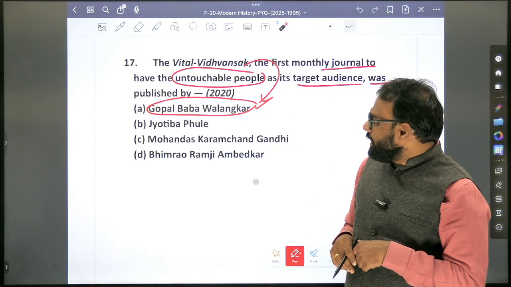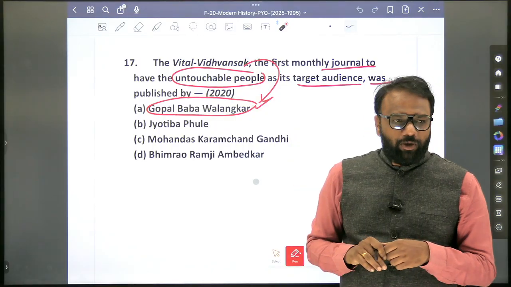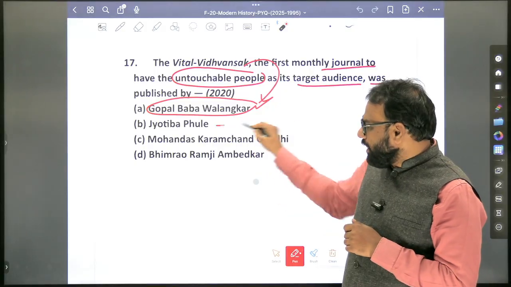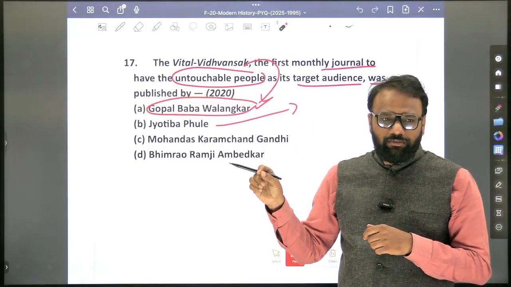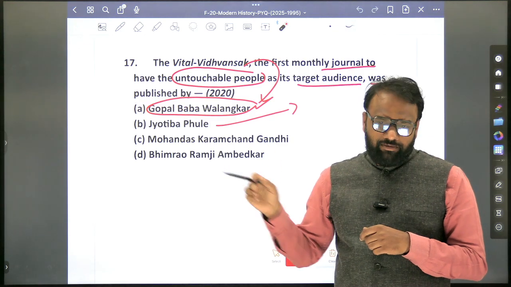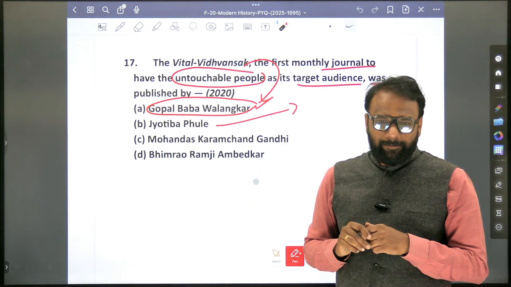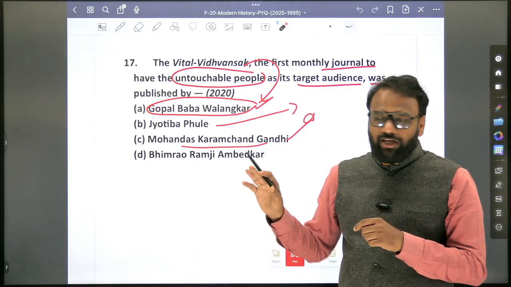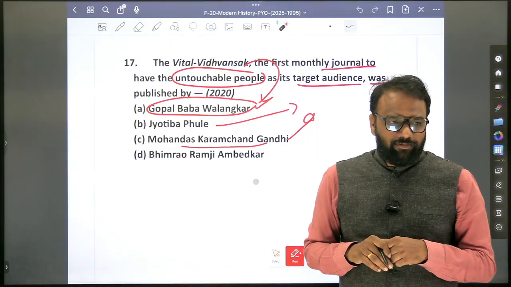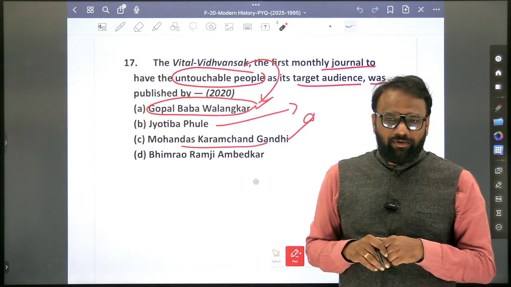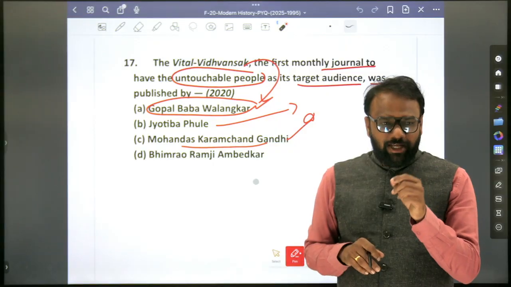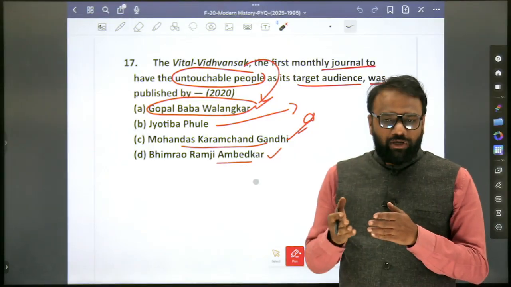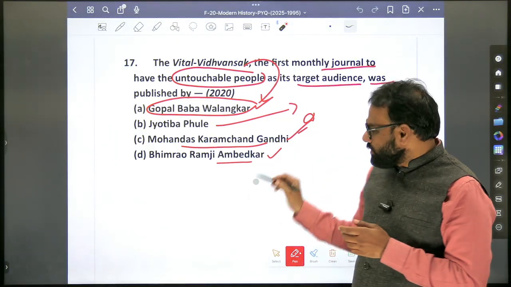Okay, Walankar. Now, if you look at the options, all of them have worked for the upliftment of the downtrodden. So whether Jyotiba Phule has worked? Yes. So which is the organization? Satyashodak Sabha. In which year? Mohandas Karamchand Gandhi. Okay. Which are the organizations or initiatives by Gandhiji in the context of untouchables? Harijan movement. Next, All India Anti-Untouchability League. So those things you will recall and you will write it here. Bhimrao Ramji Ambedkar. Okay. So there are various important initiatives, as you just recalled. So all those initiatives you should be able to recall.